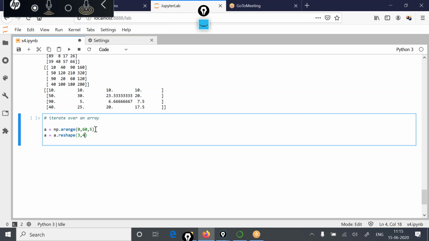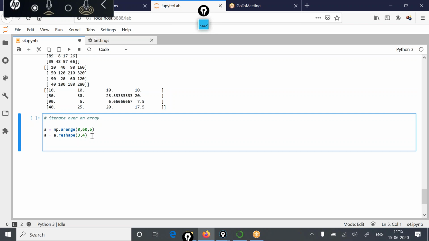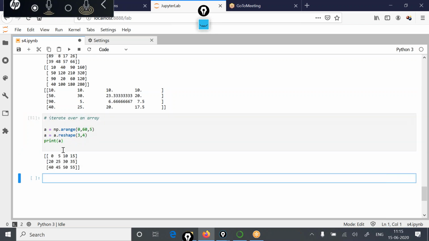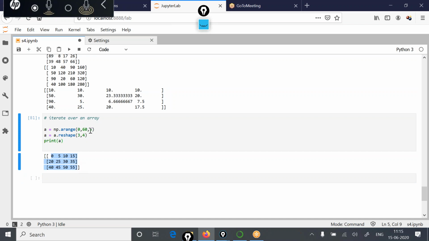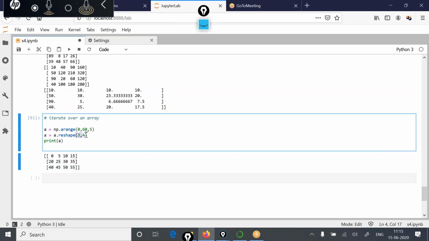reshape 3, 4. Because if you are getting values from 0 to 60 at an equal distance of 5, you would be getting 12 values, and those 12 values can be arranged in the shape 3, 4, because shape 3, 4 also holds 12 values. So if I print A, it would be like this: 0 to 60, 12 values with a step size of 5, reshaped into 3 rows and 4 columns.